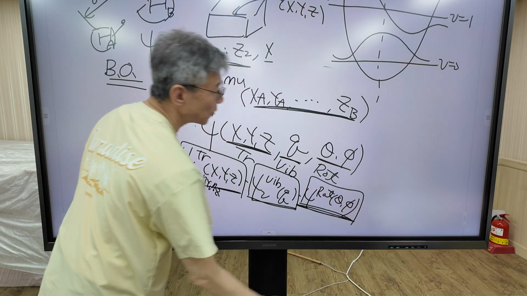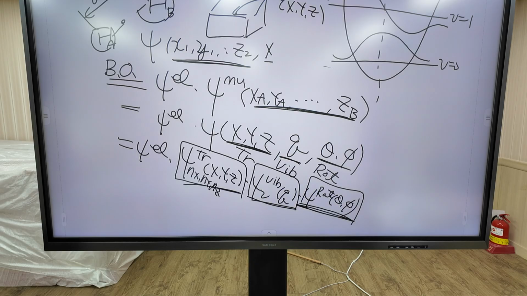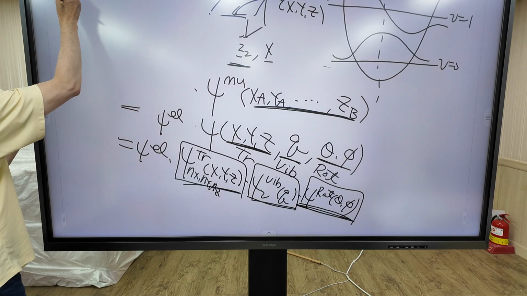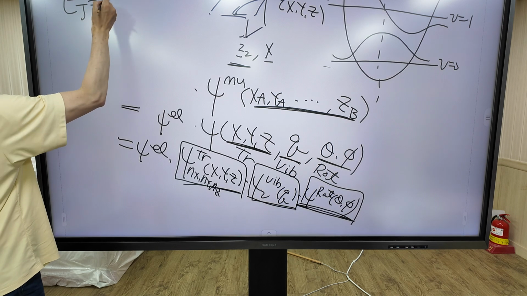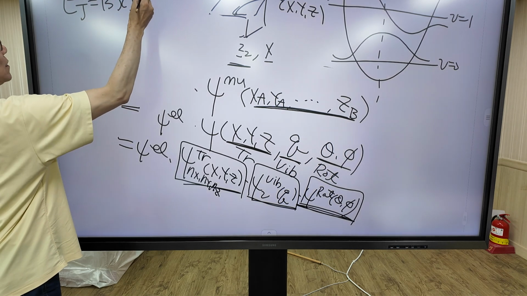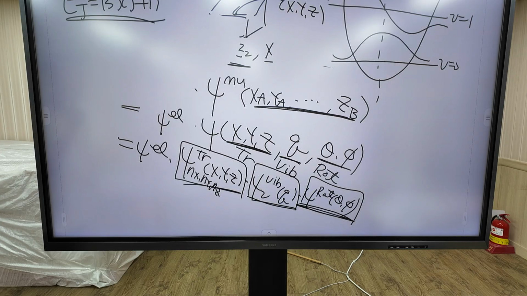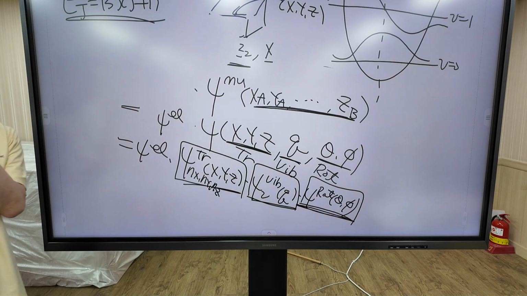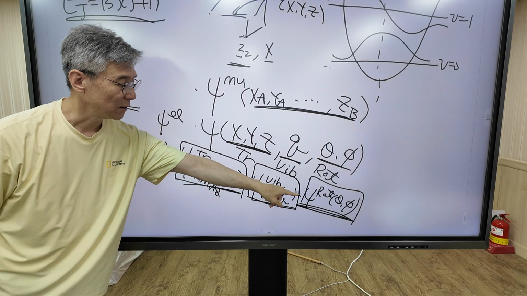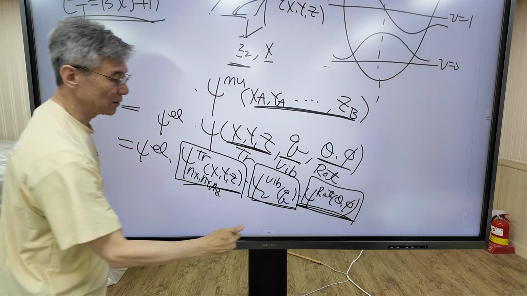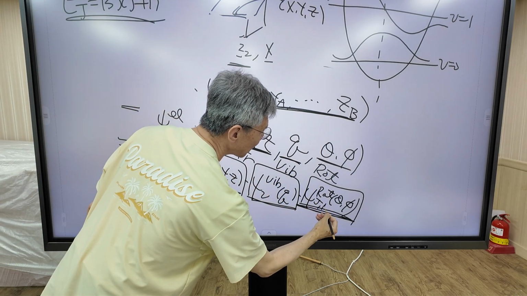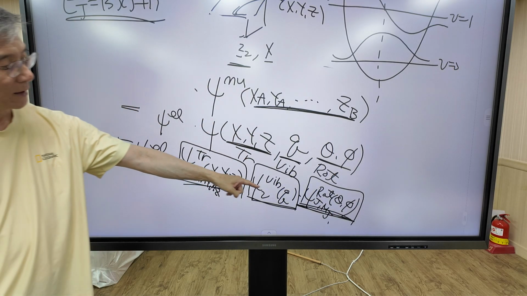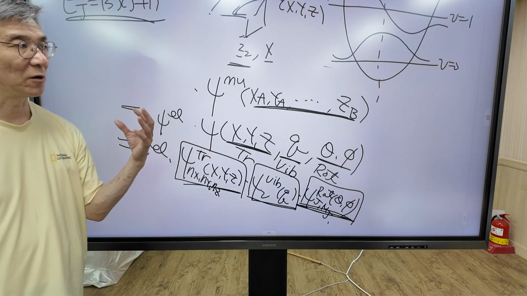Now, this is the rotational wave function. So we have the rotational energy already. E_J equals B J (J plus 1), similar to this one. And this wave function has two variables, theta and phi. So this function has two quantum numbers, J and M_J. This function is exactly the same as the atomic orbital.